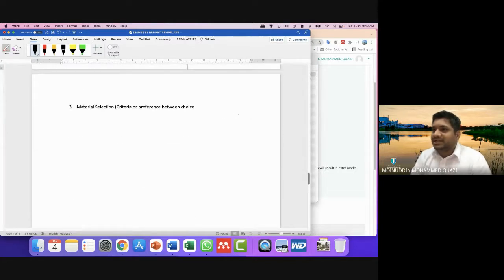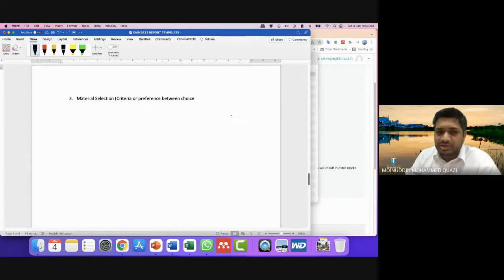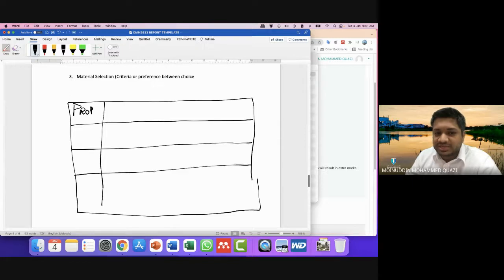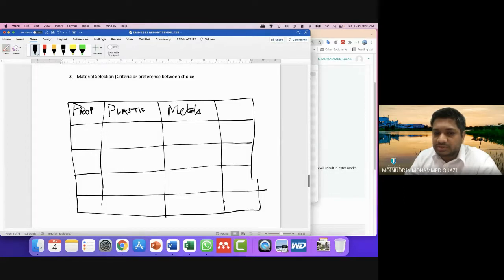Next, we move on to material criteria or material selection. Maybe the students can add a table. In this table, they can compare the materials. Here they have properties. Maybe students have selected 2 or 3 materials such as plastic, or different types of materials like plastic, metals, wood, natural fiber, something like that.